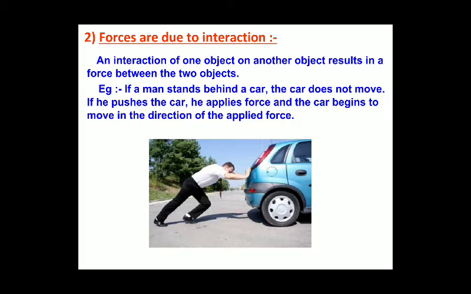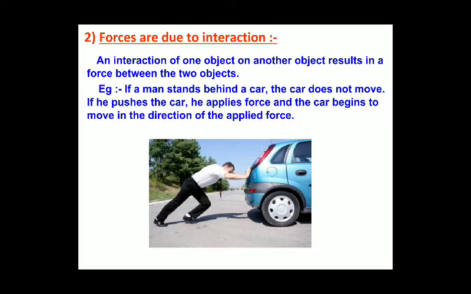If you look at the image below, a man is pushing a car. Here the man is applying a force over the car. Due to that force applied by the man, the car starts moving from its position.